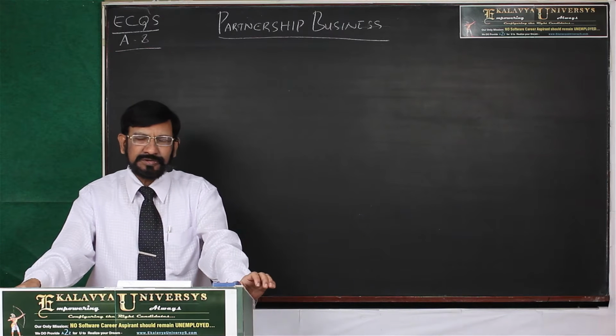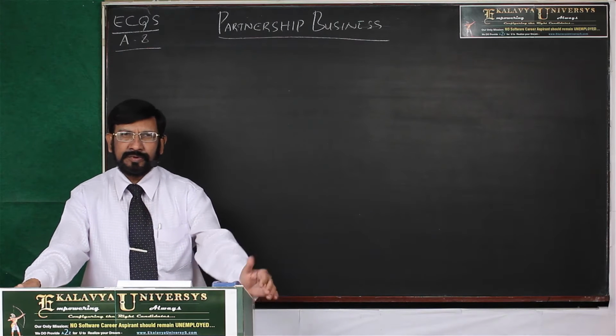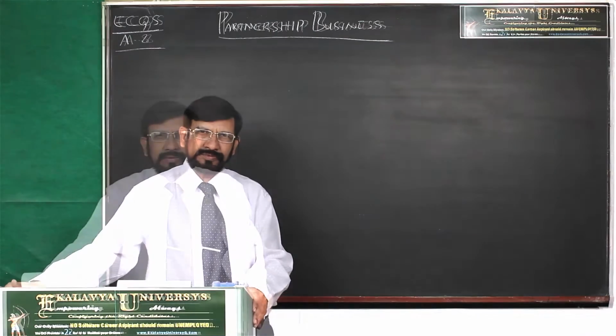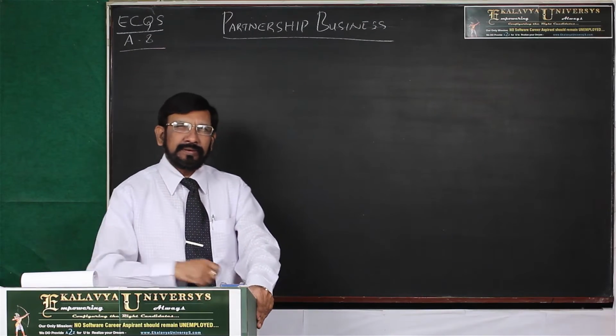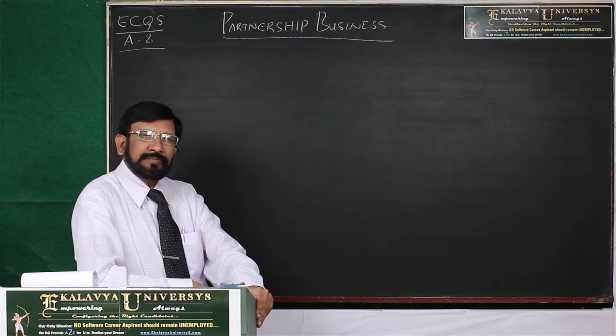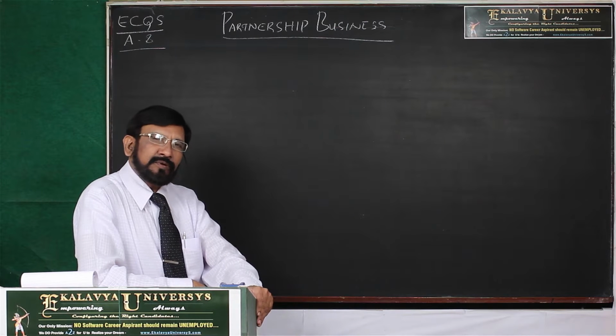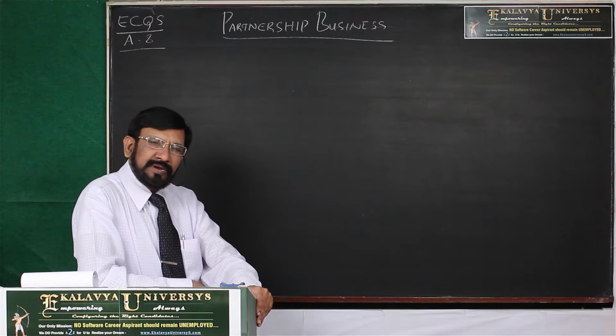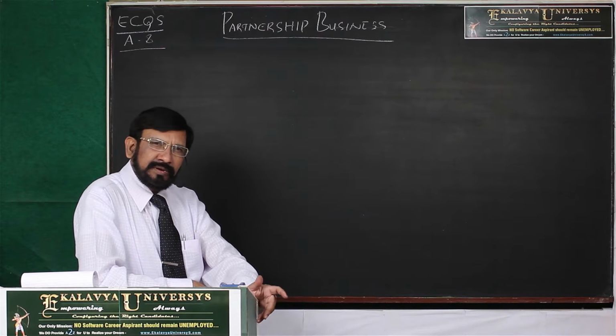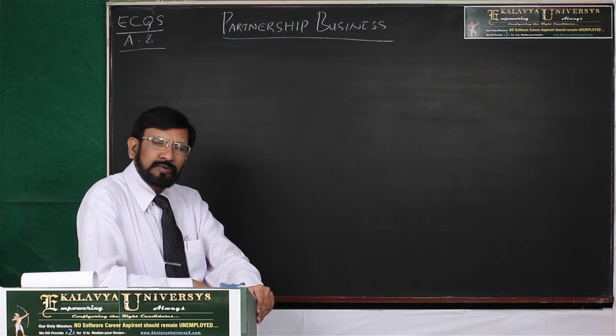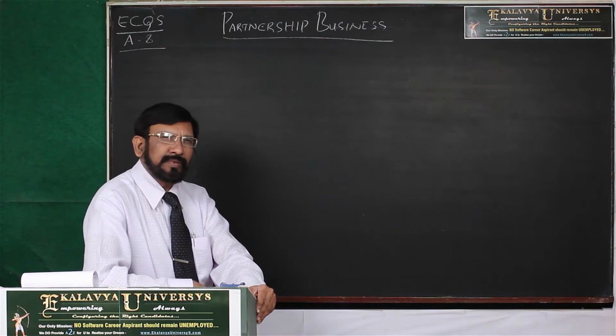These points you first have to understand before understanding other concepts. The crucial aspect in this partnership concept is sharing of profits. Sharing of profit, as I told you earlier, includes sharing of losses also.